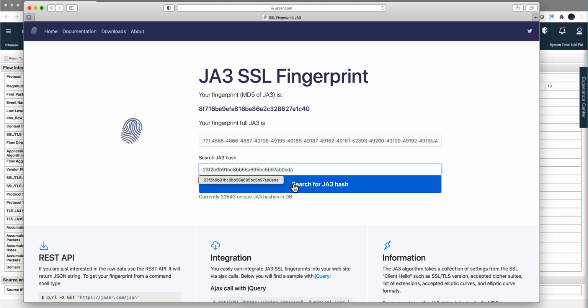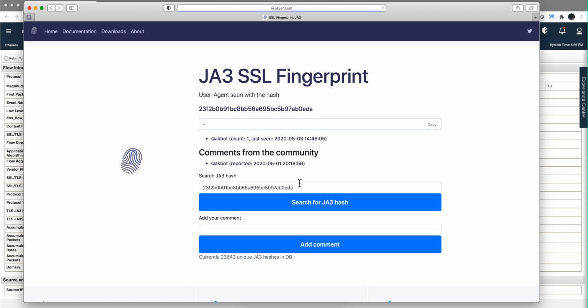So if we paste that JA3 hash, and see what we get here, this is a QAK botnet. So again, no wonder. I mean, QRadar has a table that gets updated from this site with the malicious JA3 hashes. And when it detected that from the payload, it actually allowed that rule to fire.